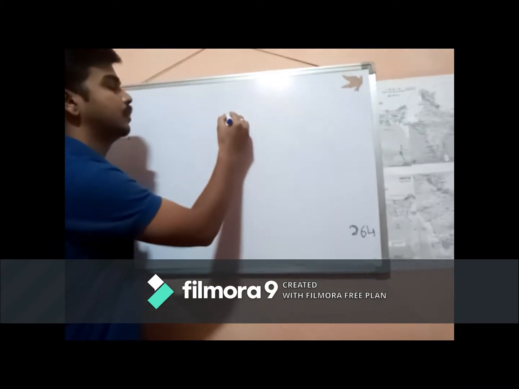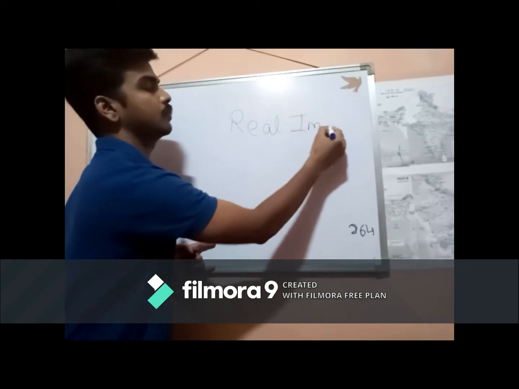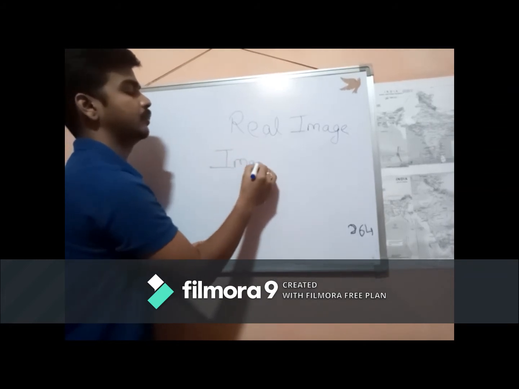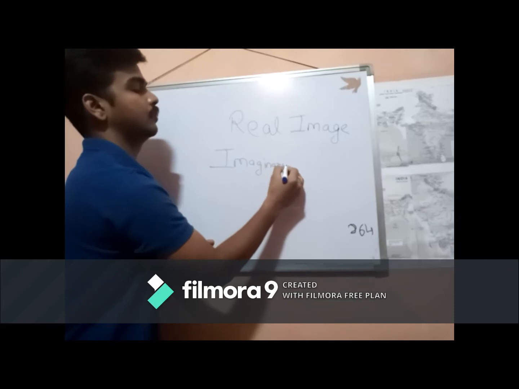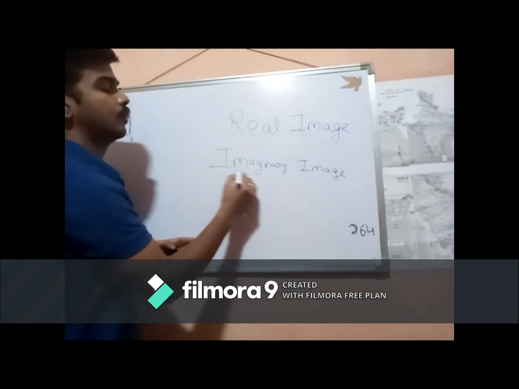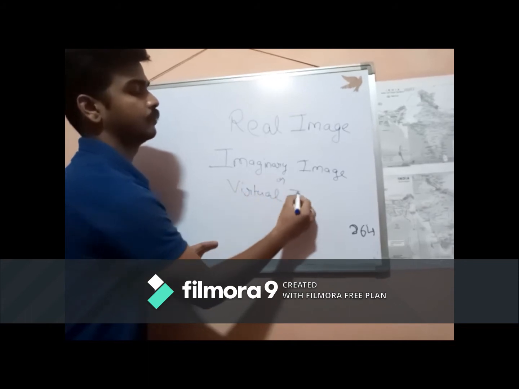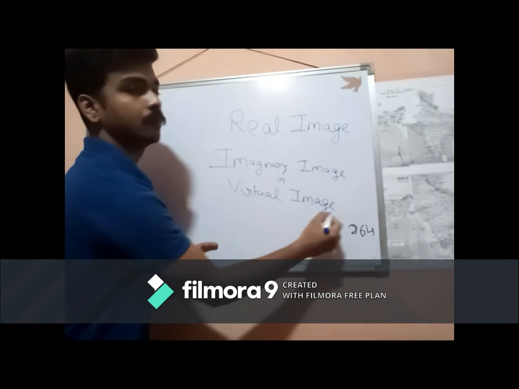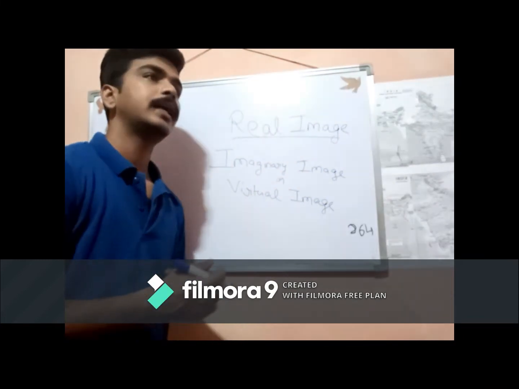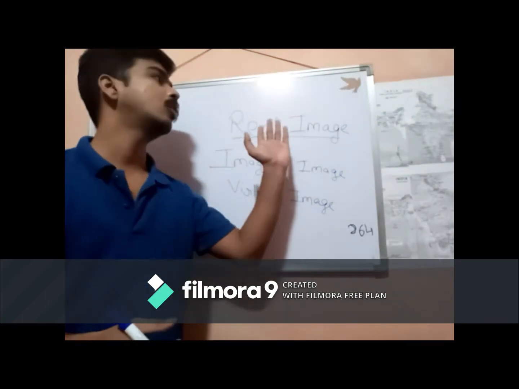First one is the real image, and second one is the imaginary image, or virtual image. So first of all, let's learn about the real image. What is a real image? Whenever rays of light meet in reality, the image formed is called a real image.